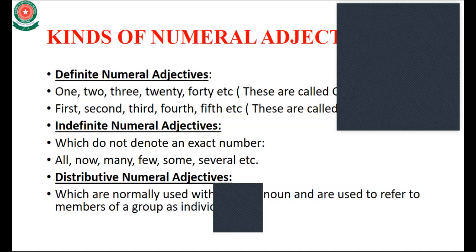Next is distributive numeral adjective. It comes with a singular noun. For example, you have a group, and I will ask a name one by one, individually. So this will come in a distributive numeral adjective, and you use these slides to learn the adjective. There are no English grammar notes.